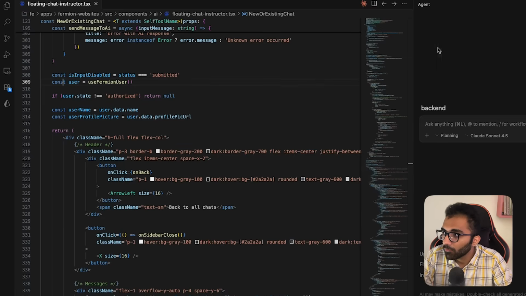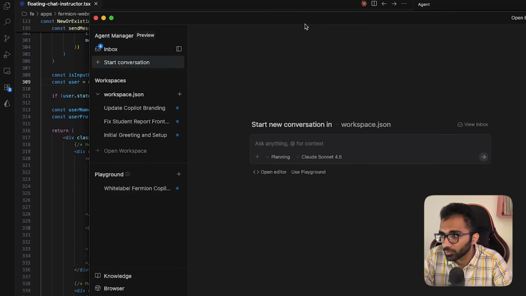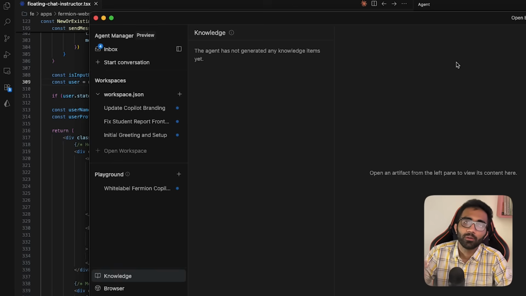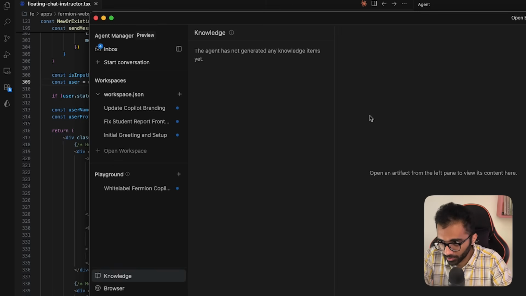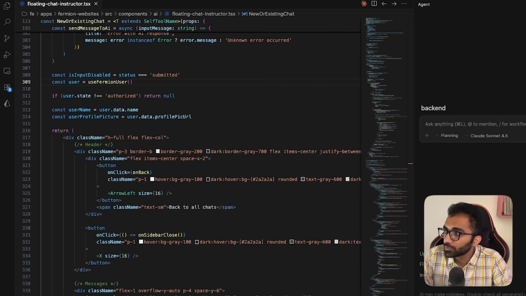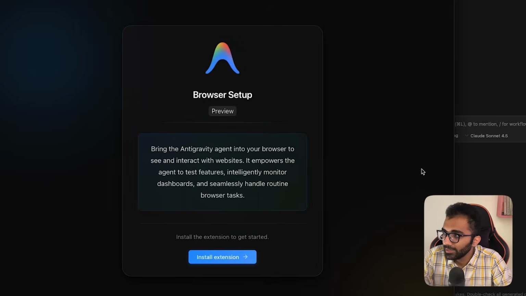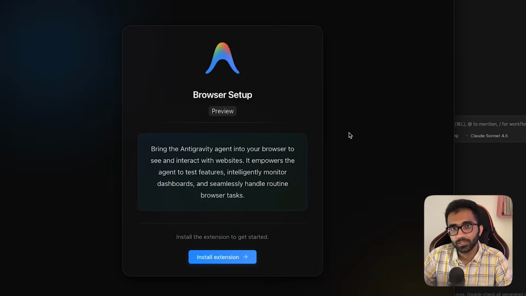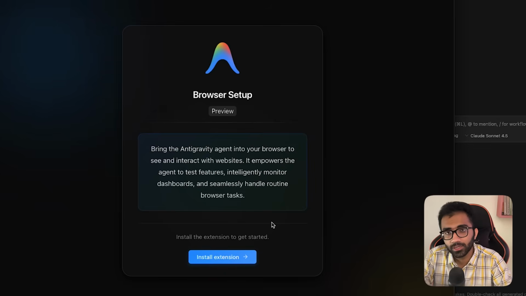The same thing somewhat exists in case of Anti-Gravity as well. They're calling it the agent manager. With their agent manager, they're saying that you can spin off multiple agents as well, and you are basically an agent manager, right? They also give you the ability to spin up a browser, which the AI agent can see, take screenshots, and get feedback from itself. So you can install this extension and get started with that.